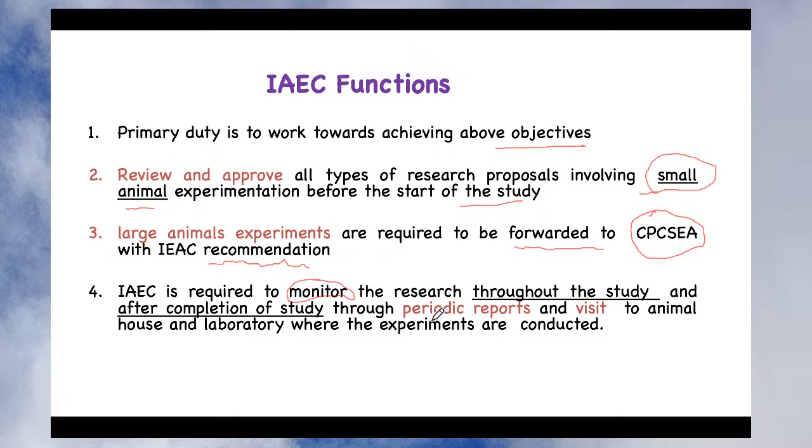Another way is that after completion of your research work, the investigator has to submit a report. One report has to be submitted, and also IAEC members, twice a year, will visit the animal house facility and see all these reports and the documents present in your animal house facility. So these are four important functions that any Institutional Animal Ethical Committee conducts in order to ensure there is no cruelty to the animal, and that all CPCSEA guidelines are implemented at the institute level. So these are the functions of the IAEC committee.